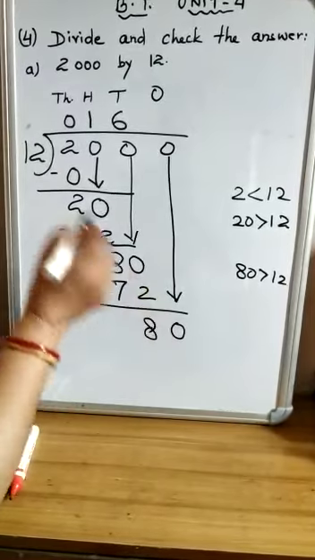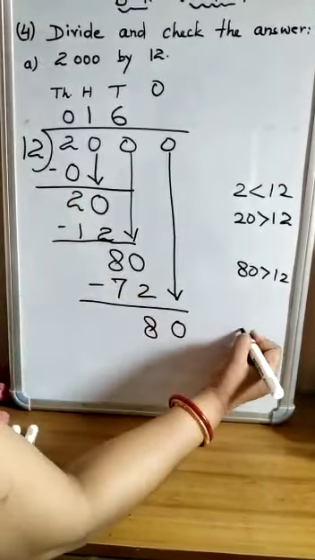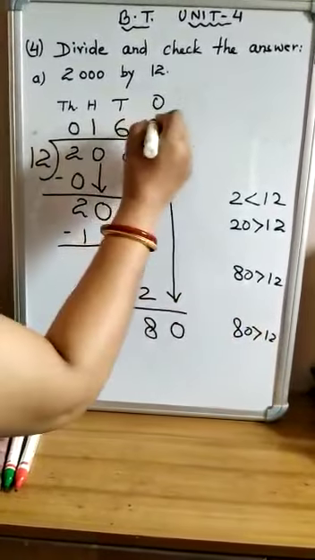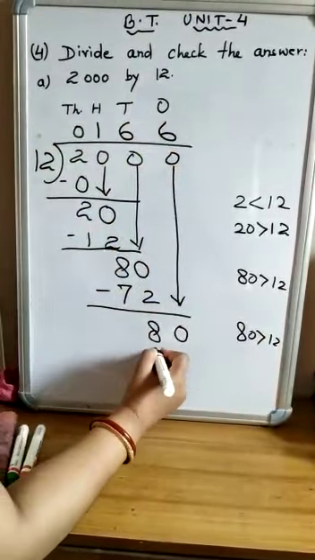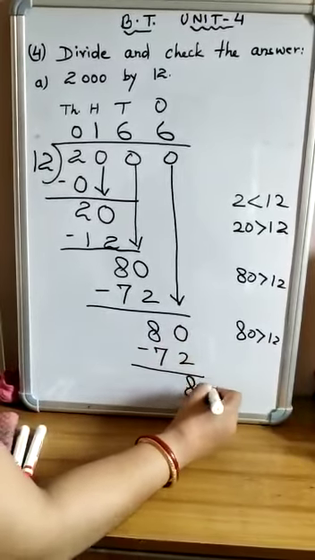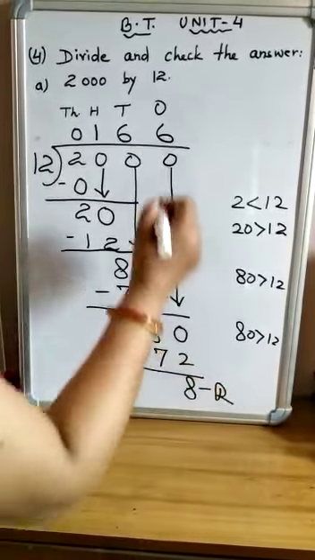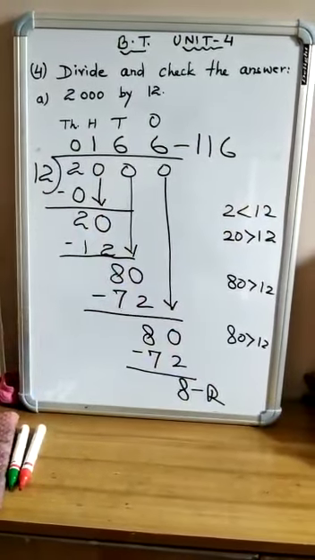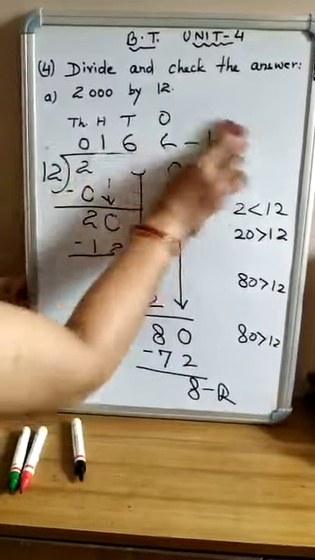Now 80 ones will be divided by 12. Here 80 is again more than 12. Correct? So 6 times 12 is 72. 80 minus 72 is 8. Here children, the remainder is 8 and the quotient is 166. Now here you have to check the answer.